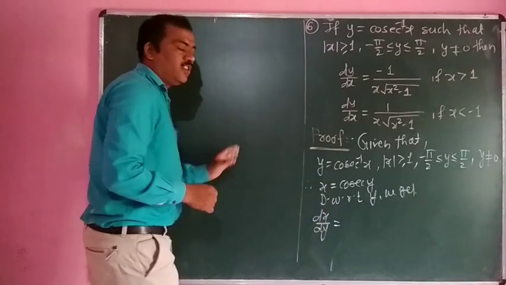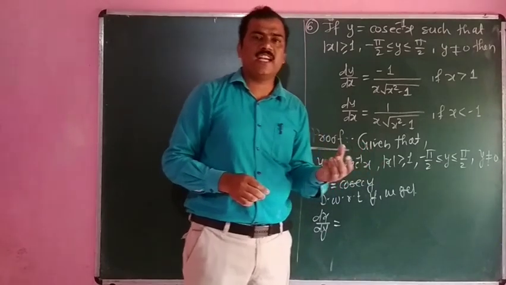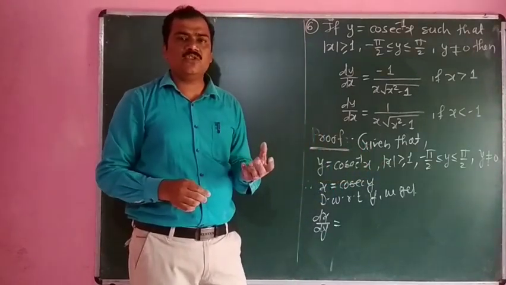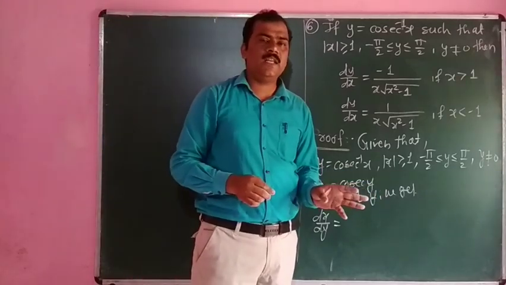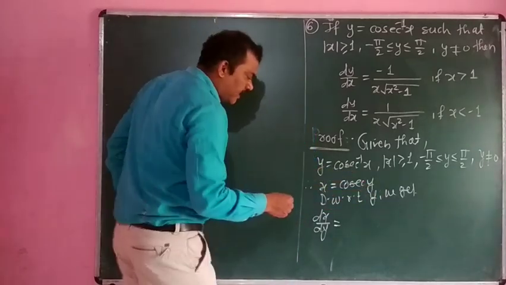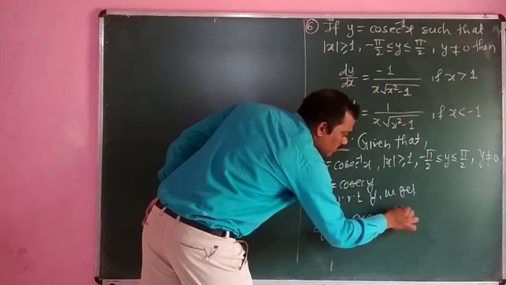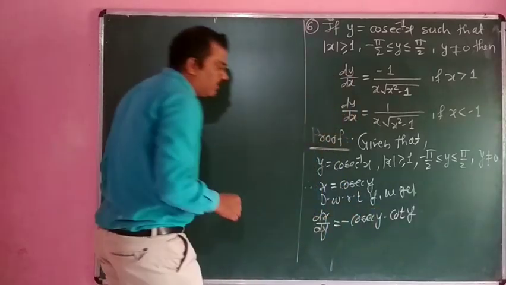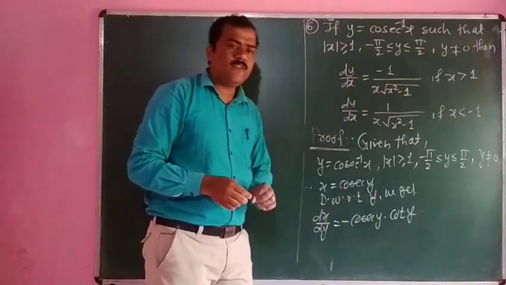What is the differentiation of cosec y? We know the standard formula: the derivative of cosec x is minus cosec x into cot x. Instead of x we replace it by y, so we can write minus cosec of y into cot of y. Here we know the value of cosec y is x, but we do not know the value of cot y.